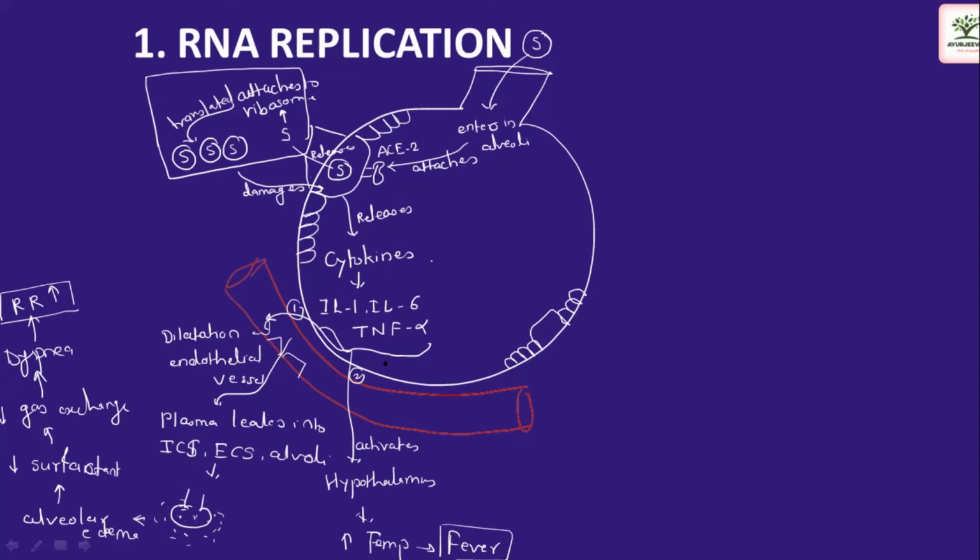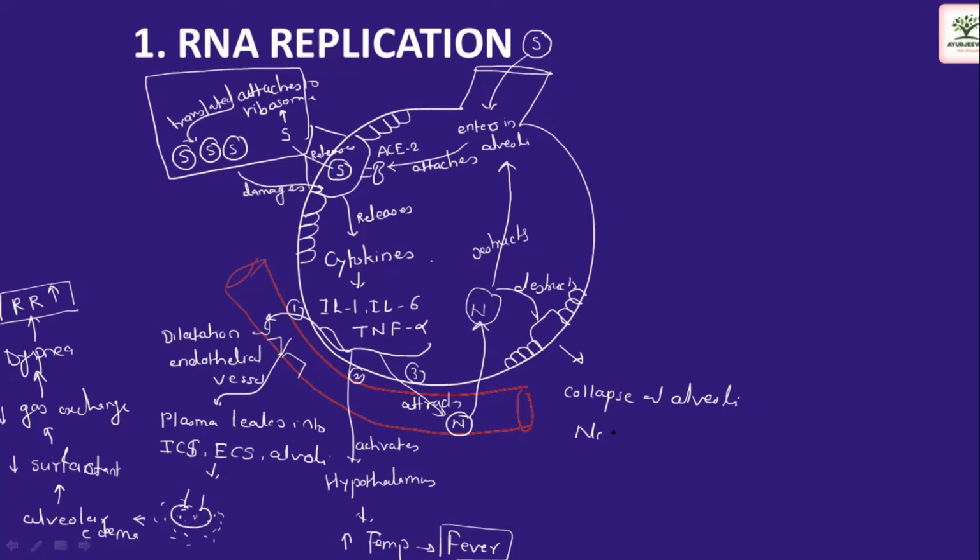The third thing happening because of this is it attracts neutrophils, which are traveling through blood. Okay? So when this neutrophil comes up into the cell, it destroys the virus. But along with the virus, it destroys the alveolar cells also. So when the alveolar cell gets destroyed, there will be collapse of alveoli and no proper gas exchange.